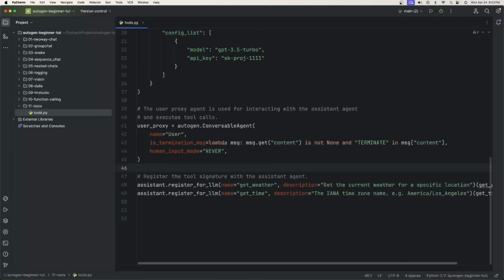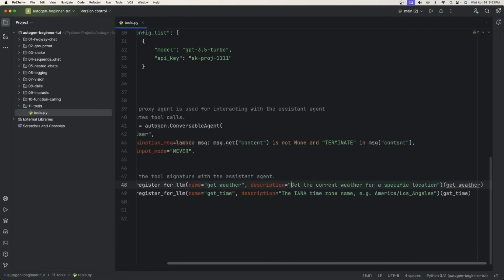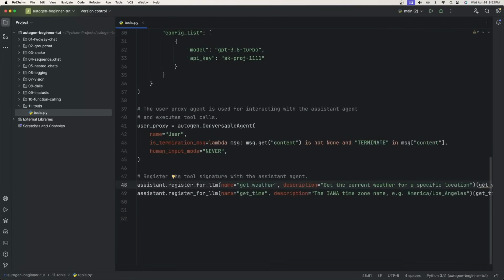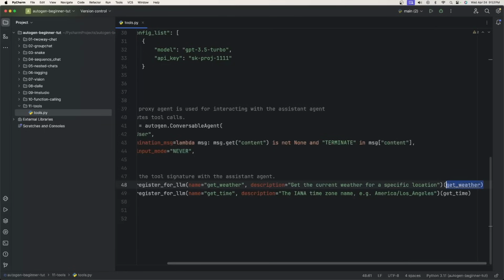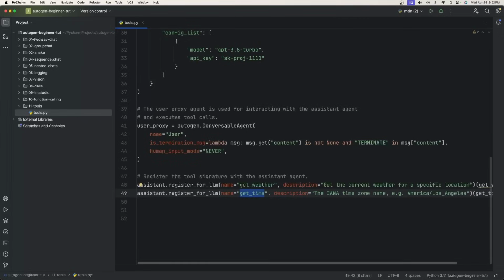Okay, and then the next thing that we need to do is register the tools with the assistant agent. So we're going to say assistant.register_for_llm, similar to the function calling. We're going to give it a name. I'm just going to give it the name of the function, but you can give it something different. So I'm going to say get_weather and then the description. The description is helpful. This is going to let the assistant know that this is the correct tool for what we want to use, so giving it a good description will help. And then finally, you need to say in these parentheses the actual name of the Python function that we created. We're going to do the same thing for the get_time method as well.